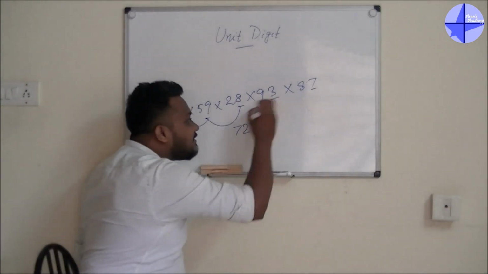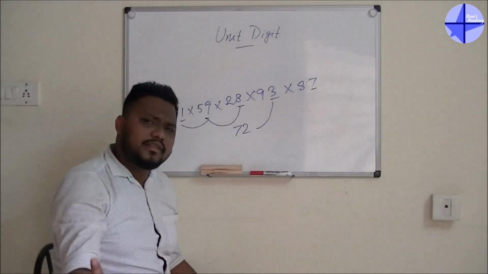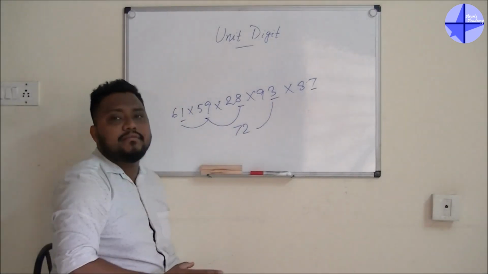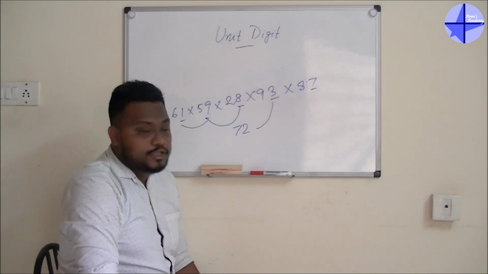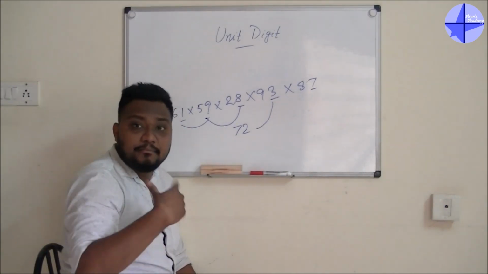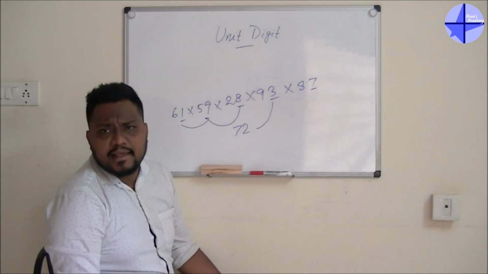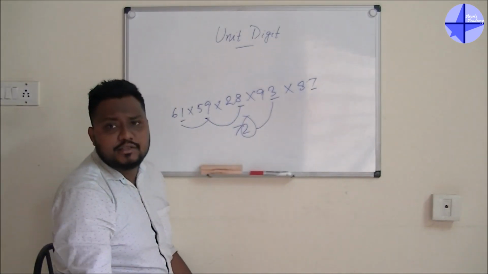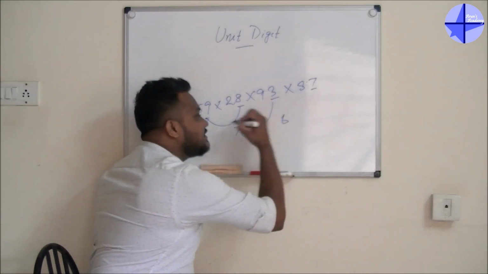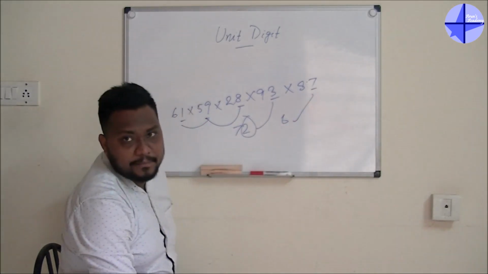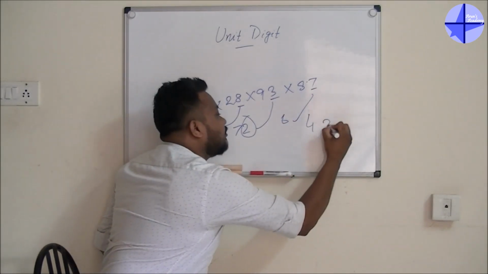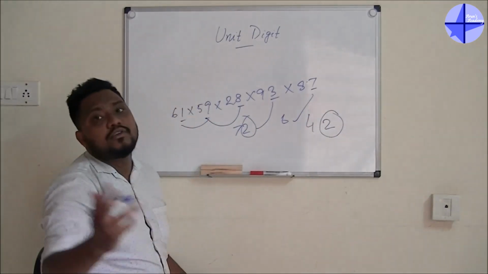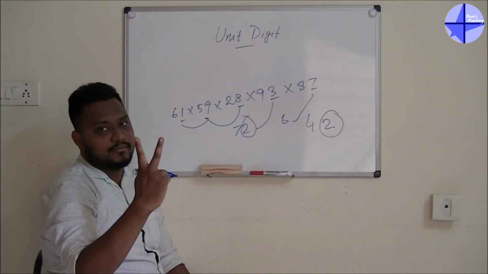Now I got 72. If I multiply 72 into 3, it will take more time. Without a calculator, multiplication will take more time. So whenever you feel the number is a bigger one, just take the unit digit again. Instead of 72, you can take just 2. So 2 into 3, the answer is 6. 6 into 7, the answer is 42. So the total answer you are getting is 42, and the unit digit will be 2.